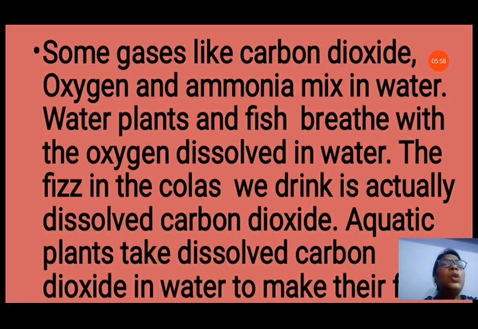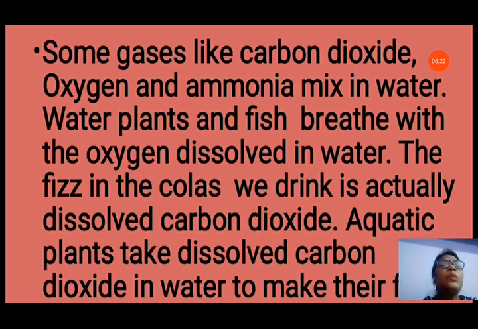The fizz in the colas we drink is actually dissolved carbon dioxide. When we open the bottles of cold drinks, colas, we hear a sound and some bubbles are also seen. These bubbles are of carbon dioxide gas that is filled in the cold drinks under high pressure. When we open the cap, the pressure is released and the bubbles come out. The gas tries to come out and the sound is also heard.